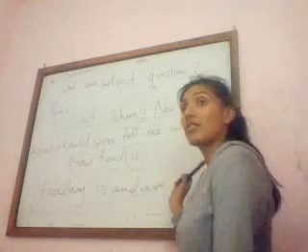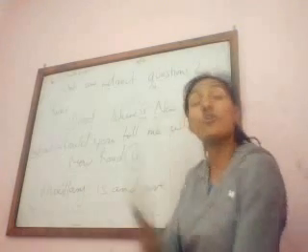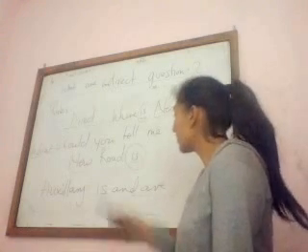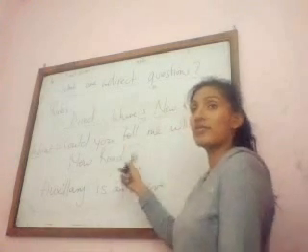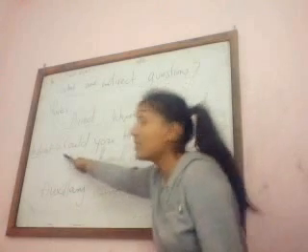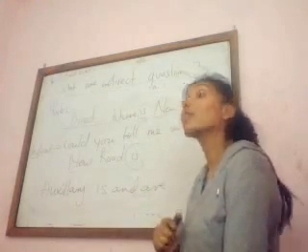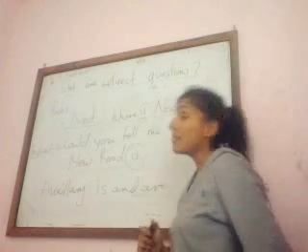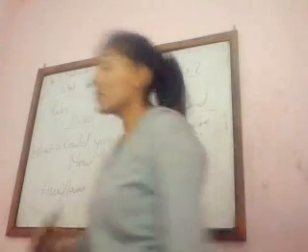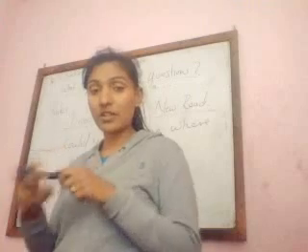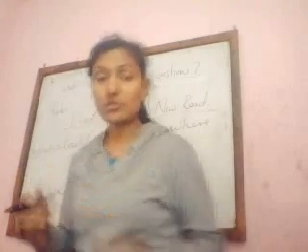In indirect questions, the auxiliary verb comes after the subject. This is for is and are. We'll come to the others.